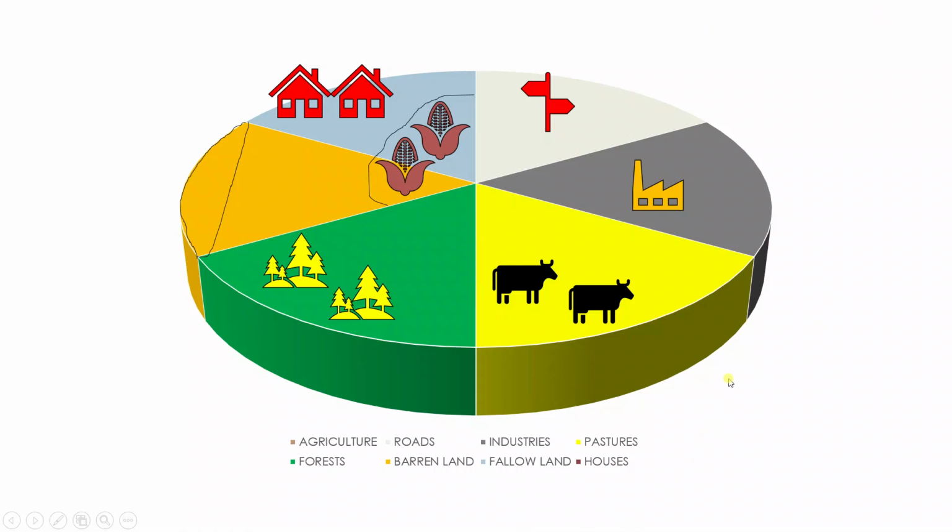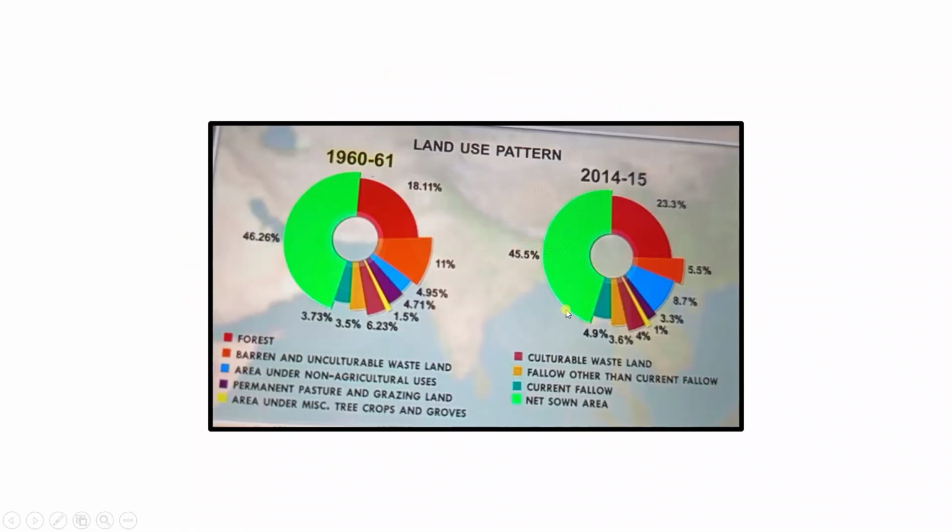For example, in this diagram you can see that there is a land area, and you can see how this land is put to different uses. Okay, so land is used for agriculture, it is also used for construction of roads, for construction of industries, for pastures. We have forest on the land, we also have barren land. Okay, we have areas which are known as fallow land, and it is also used for construction of houses. So you all can see how a small piece of land is being used in different ways. So this is what we call a land use pattern, right? Now again, in your book there's a diagram which is very important from the examination point of view.